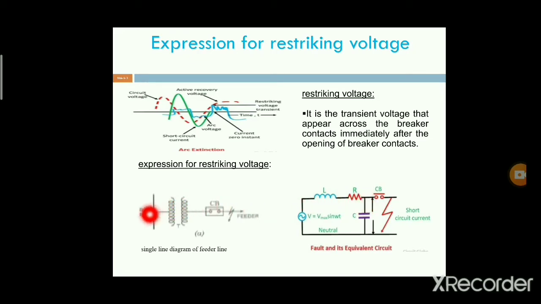This is the single line diagram of a feeder line, and this is the equivalent circuit diagram of this single line diagram. By using this equivalent circuit diagram, we derive the expression for the restriking voltage.